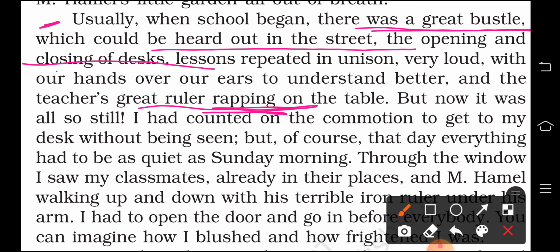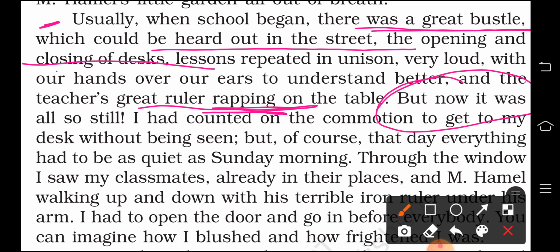But now it was all so still. It was all so still. So that day, this is the start of the unusual scene. I had counted on the commotion. He is telling here that there was no sound coming out of the school, and it seemed that the school was closed as it used to be on Sunday morning. That's why there was silence. French had planned to take cover under the commotion and reach the class without being noticed, but that did not seem possible to him, right?